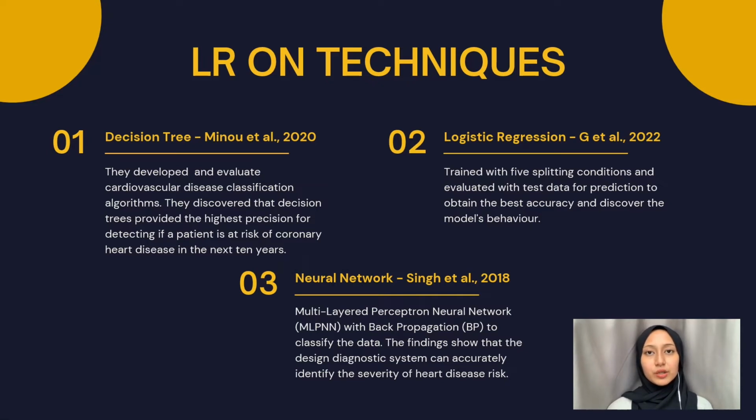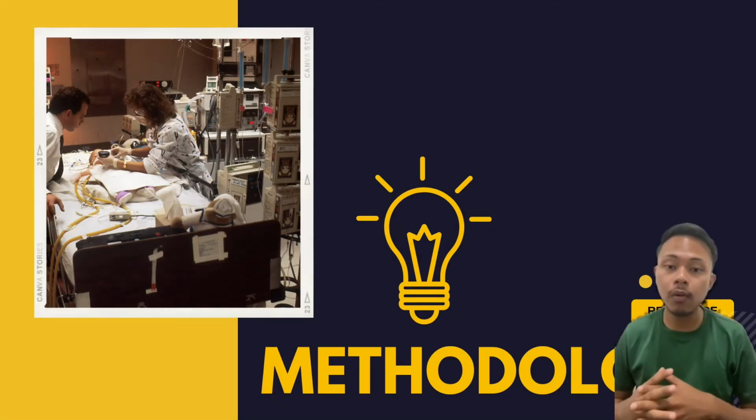To conclude, comparing the models' accuracy is an effective way to construct predictive classification models. In this research, we will use decision trees, logistic regression, and neural networks. And also, based on the literature summary provided, it shows that logistic regression and neural networks give the highest accuracy. Next, we move on to the methodology part.